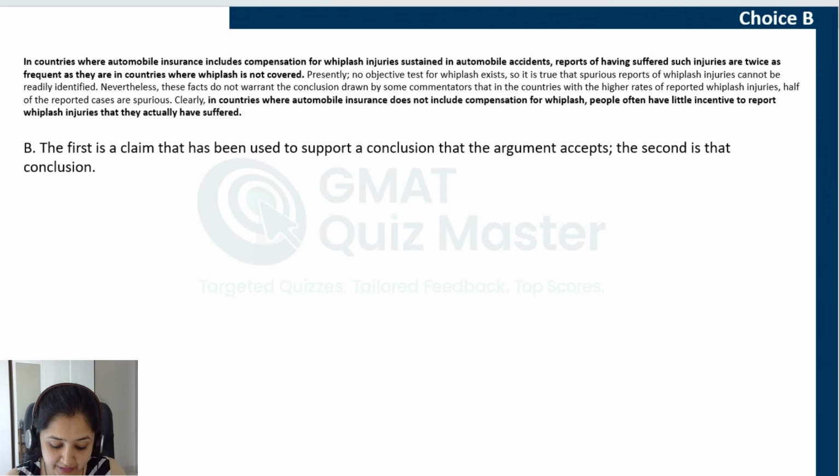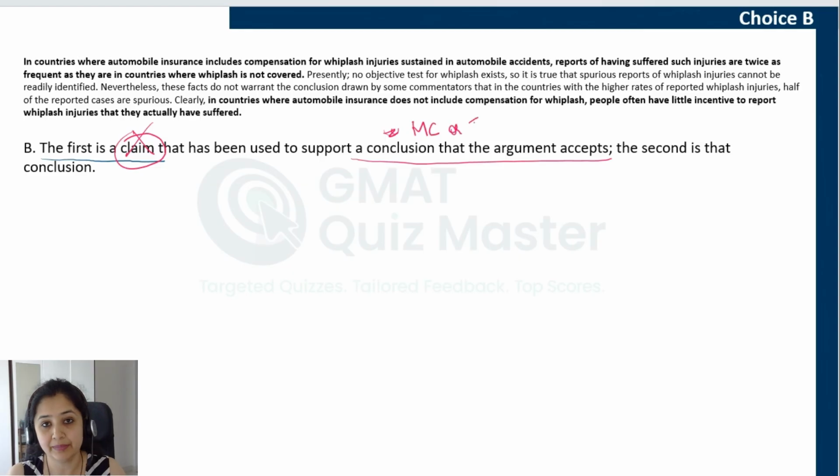Choice B. The first is a claim, again, as discussed in choice A, it is incorrect. The first is not a claim. That has been used to support a conclusion that the argument accepts. A conclusion that the argument accepts is the author's conclusion, right? It can either be the main conclusion or the intermediate conclusion.